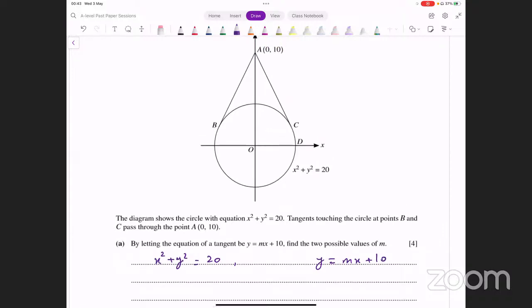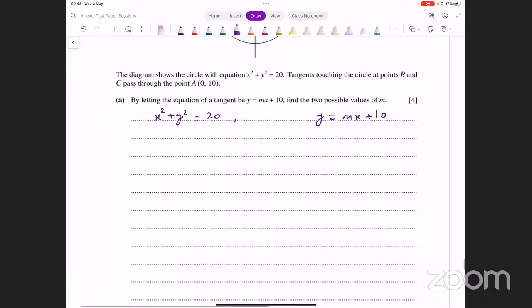You can use another idea. The tangent only touches the circle at one point, right? तो आप अगर इस tangent की equation को इस circle की equation के अंदर input करते हैं, आपके पास एक quadratic equation आती है. Now, remember, when a quadratic equation has only one solution, the discriminant is supposed to be equal to 0. So that is what you are going to be using here. What you do is you say, let's input y equals mx plus 10 here. And now this is a quadratic equation. Since this line is a tangent to the circle, the discriminant should be equal to 0. All right, now let's simplify this and see what that gives us.